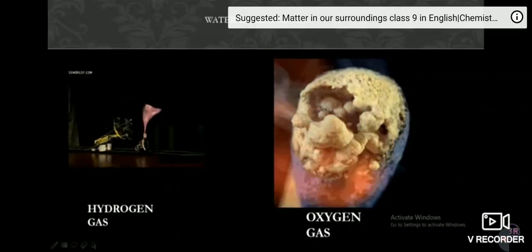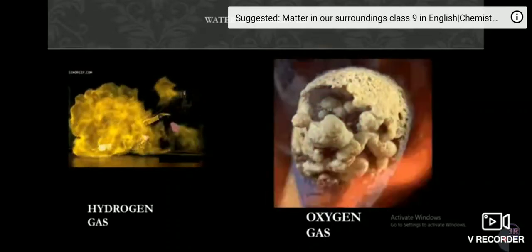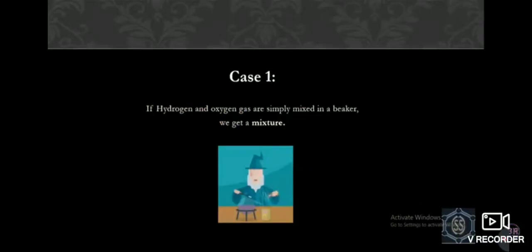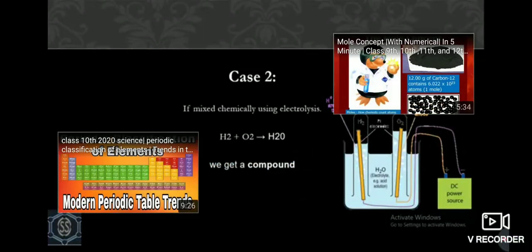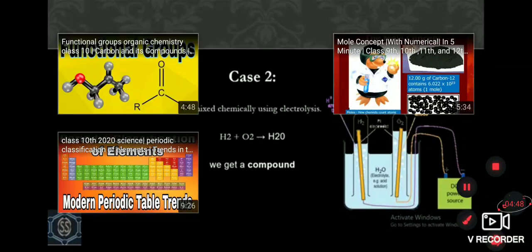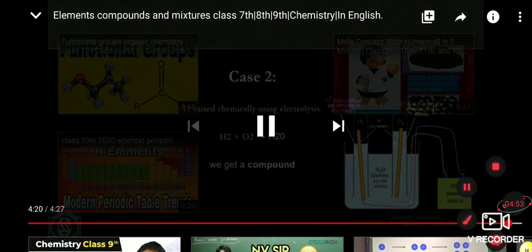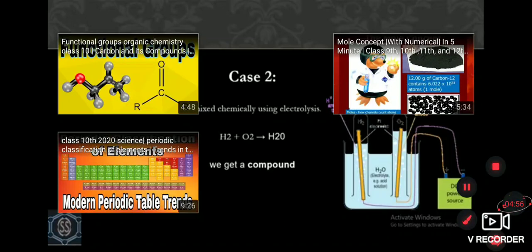Next, these both H2 and O2 can be mixed in two different ways. First, if we simply add and mix them in a beaker, we get a mixture, as their properties are still retained, since it is still combustible and it still supports burning. Next, if we mix them chemically using electrolysis, we get a compound, that is the water molecule. Here the properties of parent atoms are lost because water is neither combustible nor does it support burning. So that's all about the topic. Thank you for watching the video.